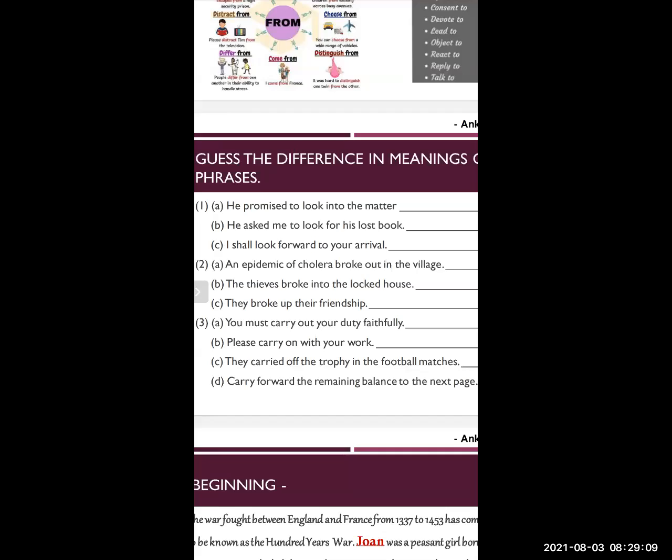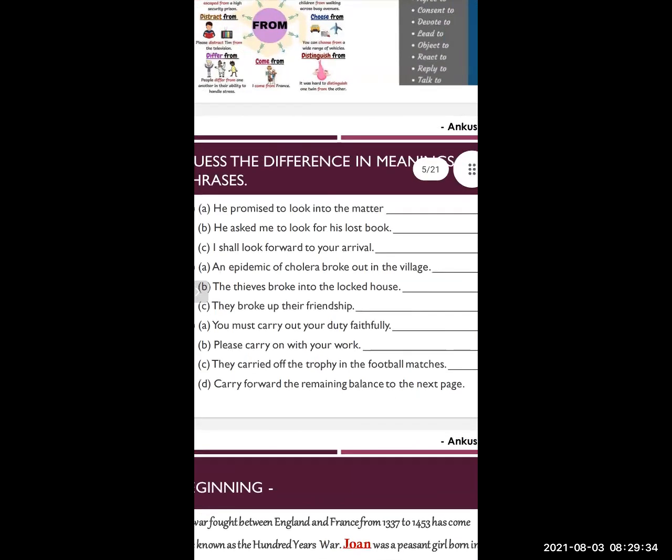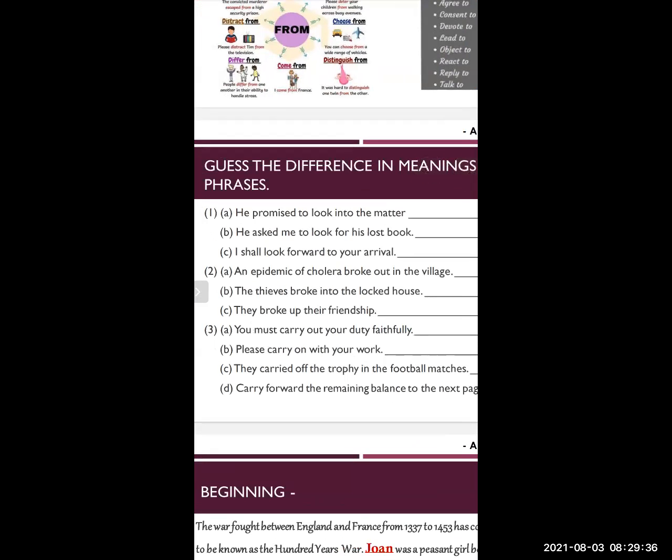In the second sentence, the thieves broke into the locked house. The meaning of the phrase broke into is to enter. To enter.